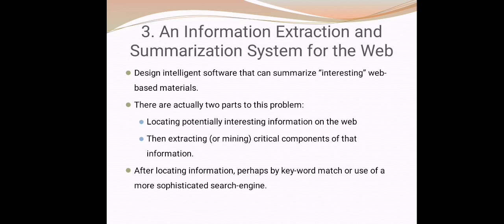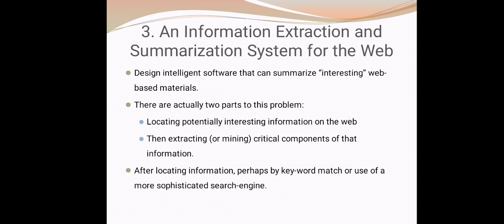There are two parts to this problem: locating potentially interesting information on the web. Whether we are given an interest, like we are interested in artificial intelligence, then we have to collect the information on the web which is related to artificial intelligence. First we have to locate it, then extract the critical component of that information, that is the important parts of that information, and summarize it. Those are the two parts of this problem.